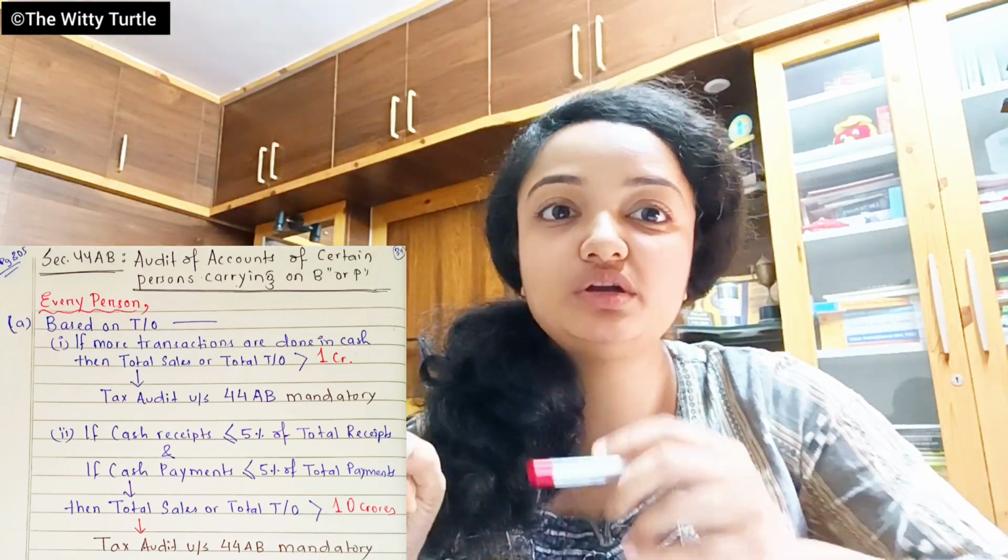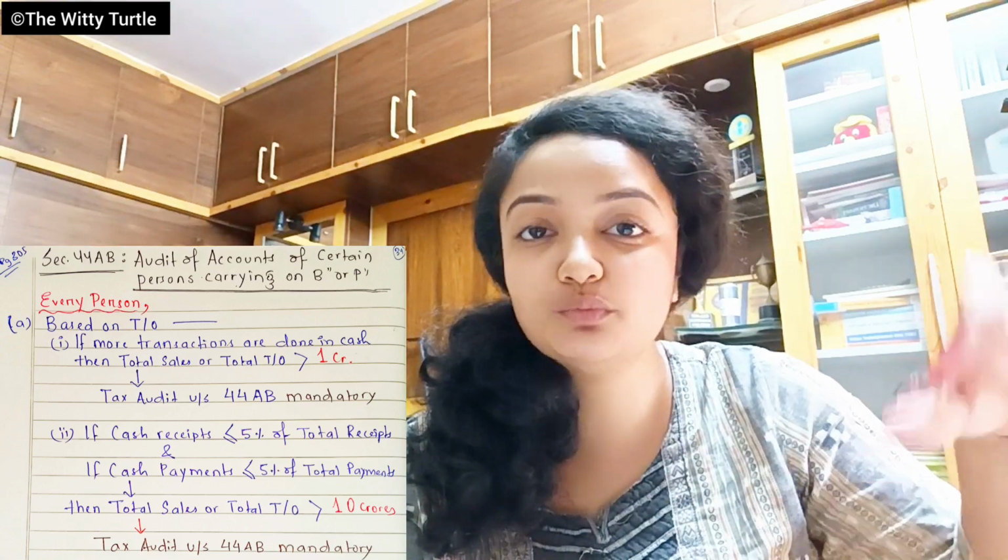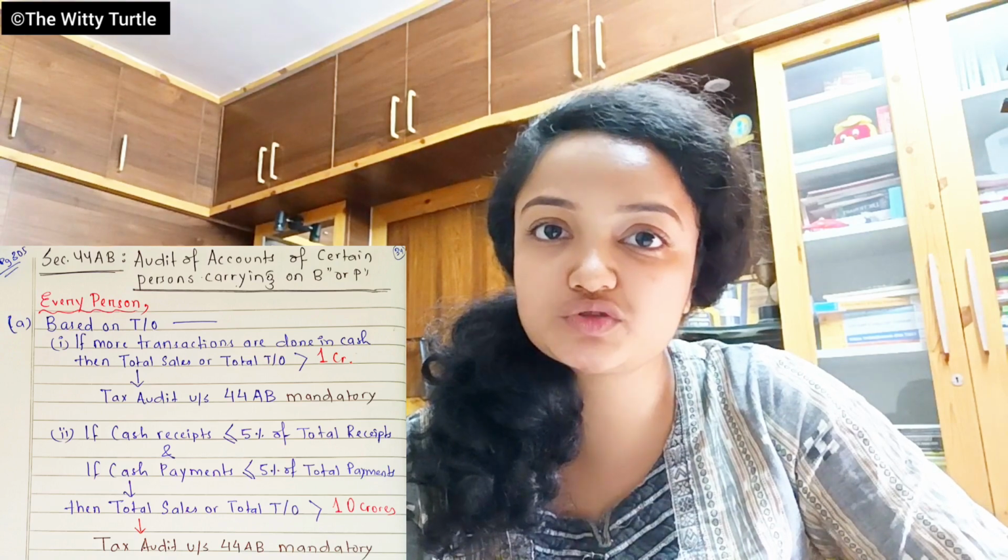In the first case where you are dealing more in cash, the tax audit limit is 1 crore. If your turnover is more than 1 crore, then you have to get your books of accounts audited.